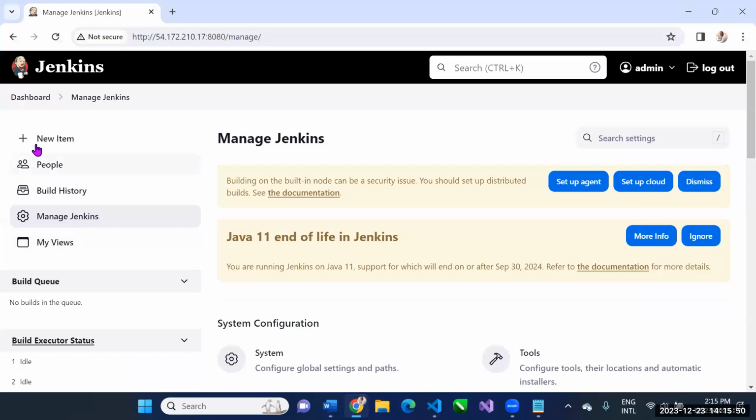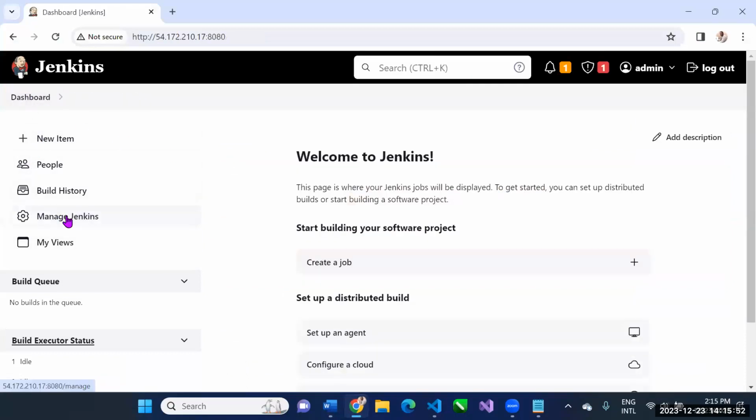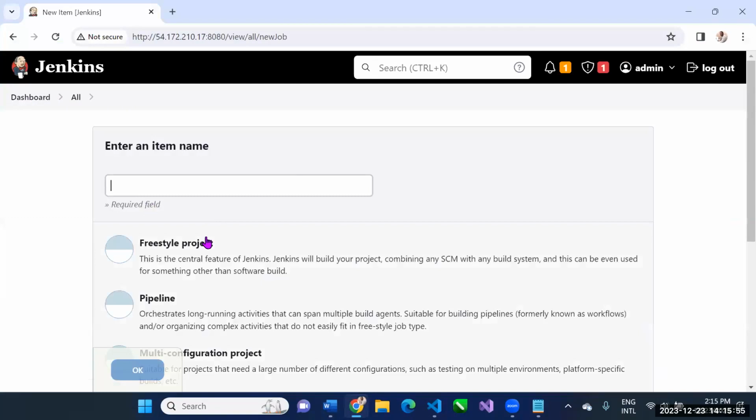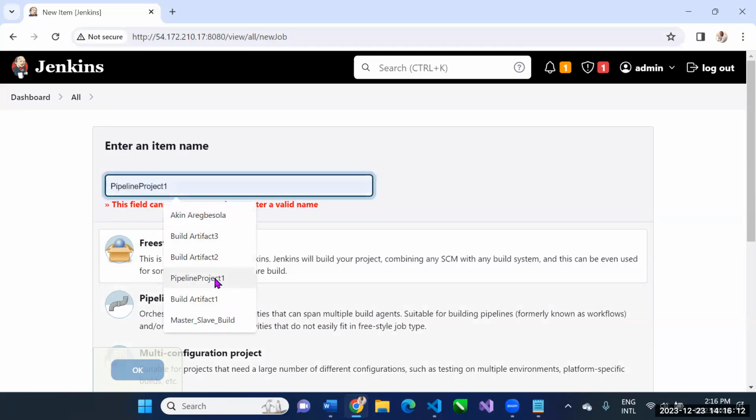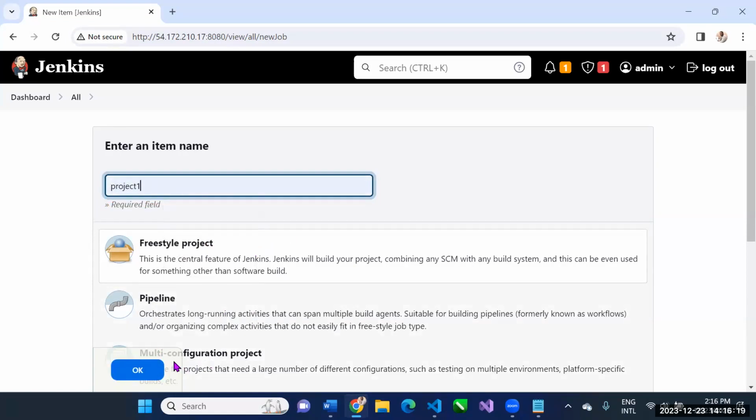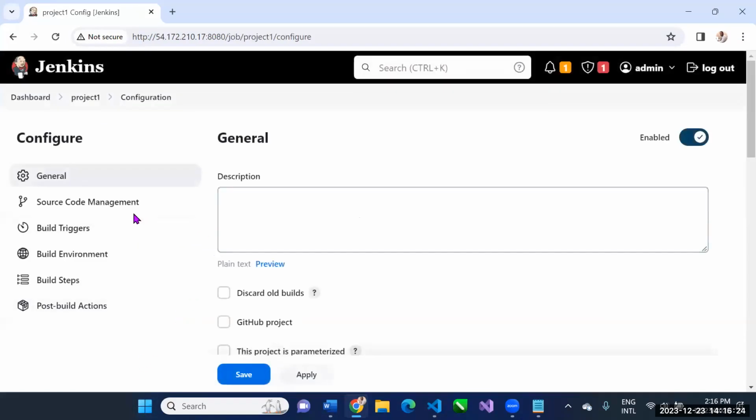So let's run a project in Jenkins. We go to dashboard, we go to project. What kind of project should you run? Freestyle or pipeline? I'd like to see pipeline. Pipeline, okay. Let's do freestyle just because that's the way it's in the notes. So freestyle to start with, and then when you make progress with that, let's just call it project 1. Freestyle project 1. And then let's build a basic project.